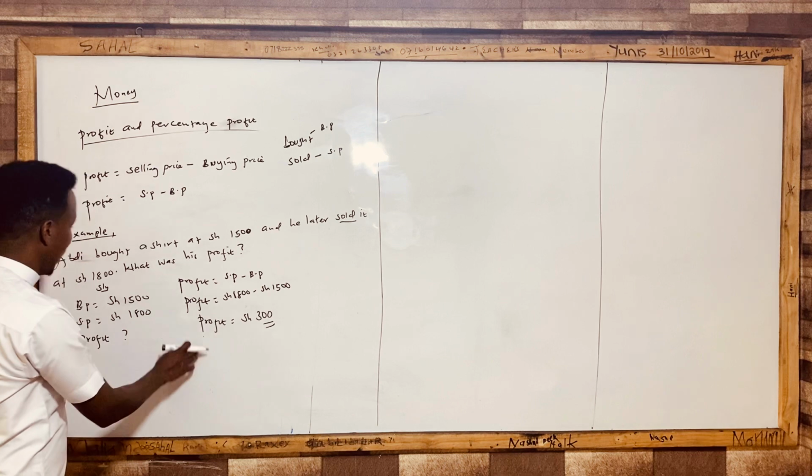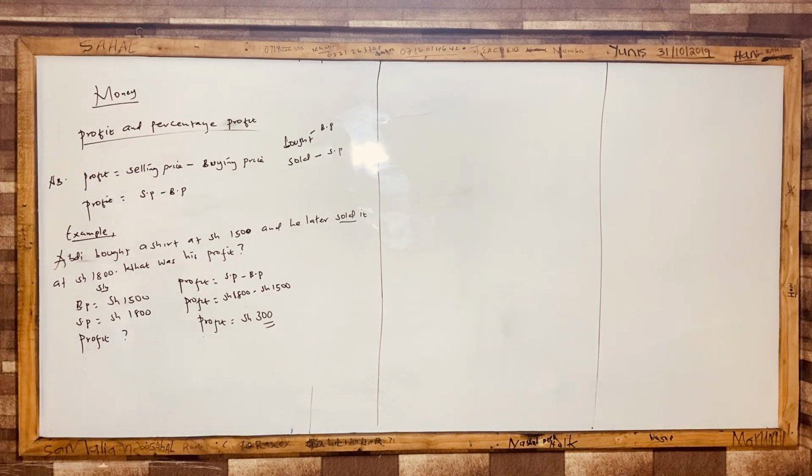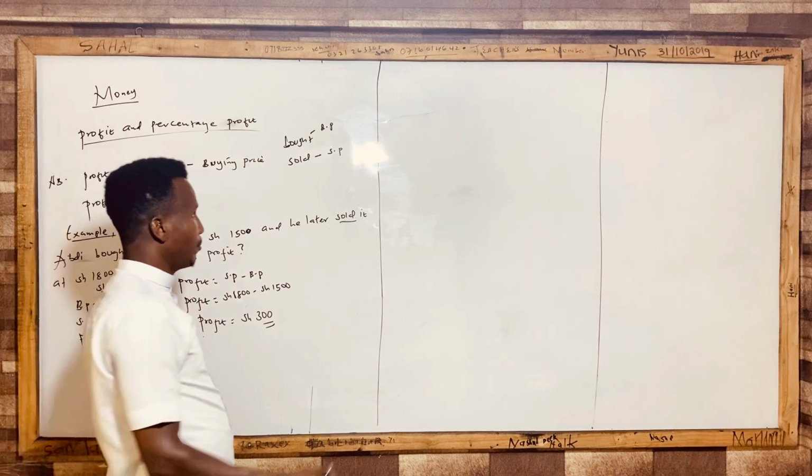The profit Abdi has made in the process of selling this shirt. Just capture this thing here, guys. Mathematics is a matter of understanding and capturing the formula, okay? We have a lot of formulas, of which you're going to learn some of them. So without wasting time, let's go and see example 2.